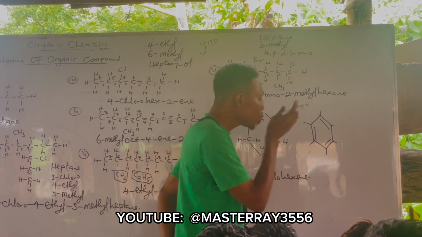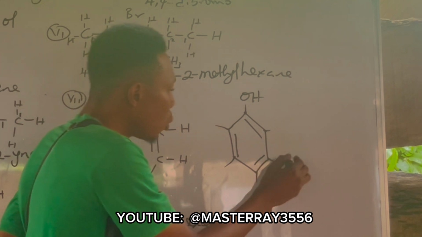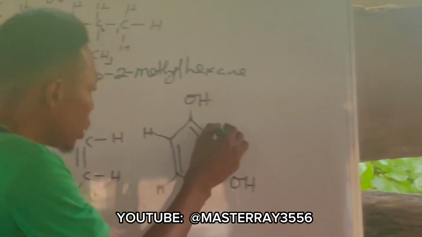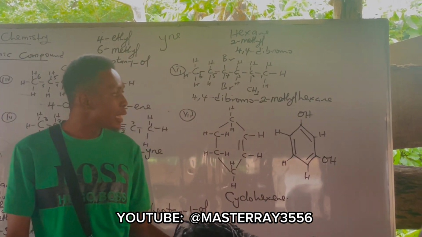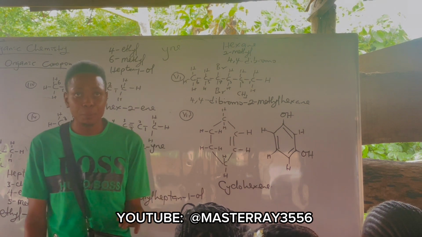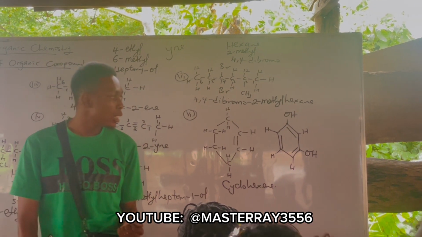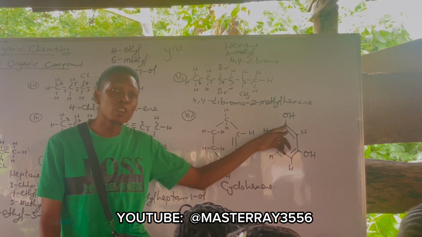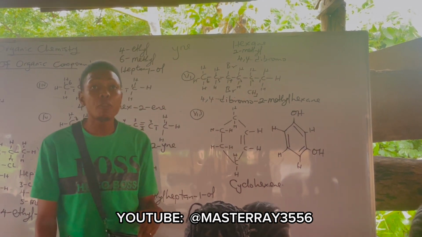Now, supposing for example we have OH here, then we have OH here, then we have H and H. Please pay attention. Your OH there is called hydroxy. True or false? OH there is called what? Hydroxy. If I want to start my numbering now, because I have my substituent group here, I'll start my numbering from here.